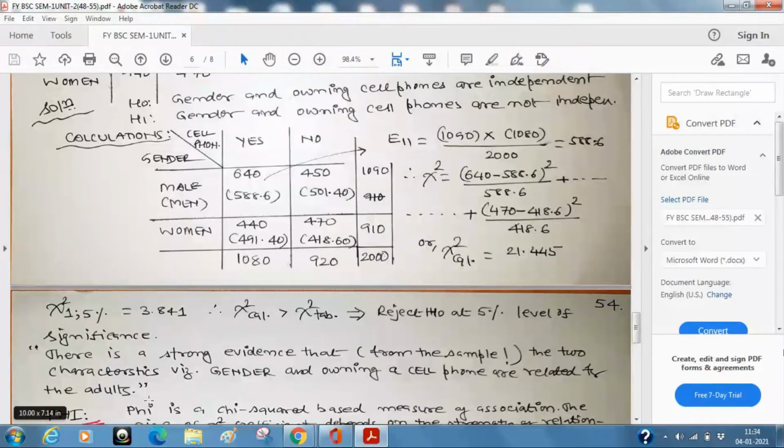Only this much. But then, of course, there will be a natural question in your mind: if they are related, how much are they related? It is just like if you say that height and weight are correlated, definitely you are interested in knowing the extent of the relationship. So there must be some measure of association. And remember, this was the heading of this part of Unit 2, Measures of Association. You are trying to measure the association. Before measuring the association, ensure that there is an association, because if they are independent, the story ends there itself.